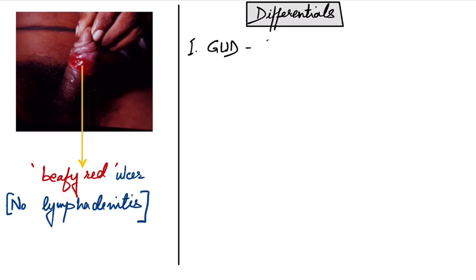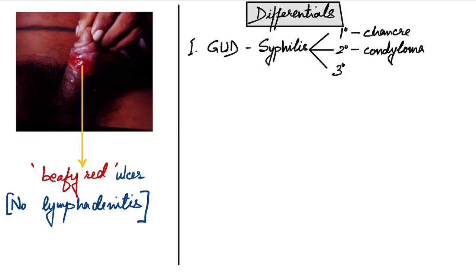In GUD, the first differential is syphilis, and all the three stages of syphilis, primary, secondary and tertiary, come under the differentials. In primary, the chancre is a solitary, non-bleeding, indurated ulcer, and it is associated with rubbery lymphadenopathy. In secondary, condyloma lata has a very characteristic moist, flat-topped appearance, and the treponemes can be seen under dark field when taken from it.